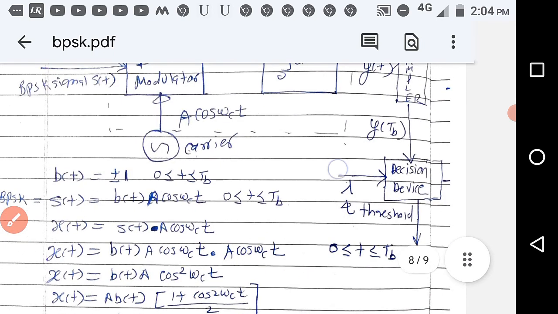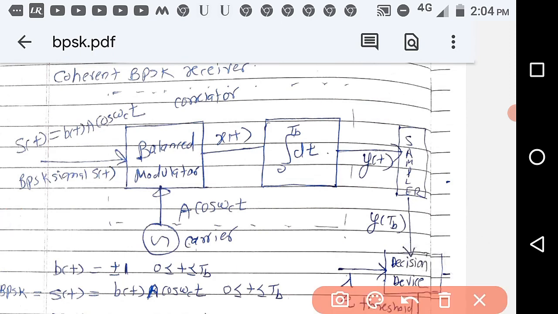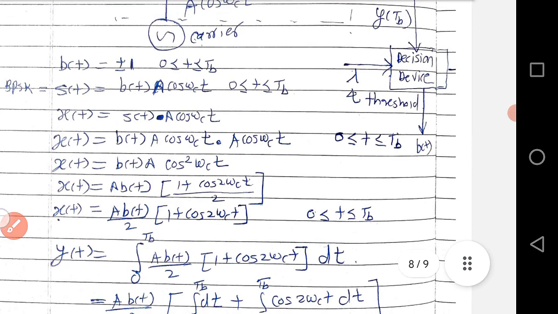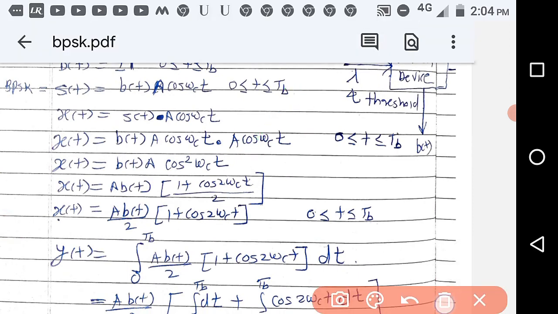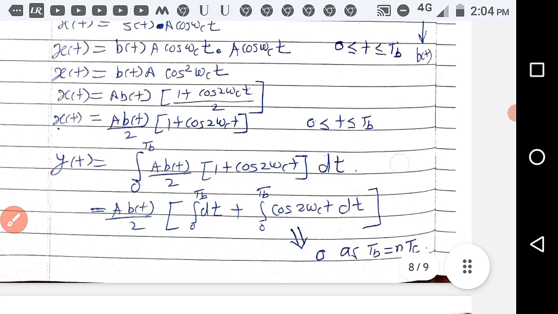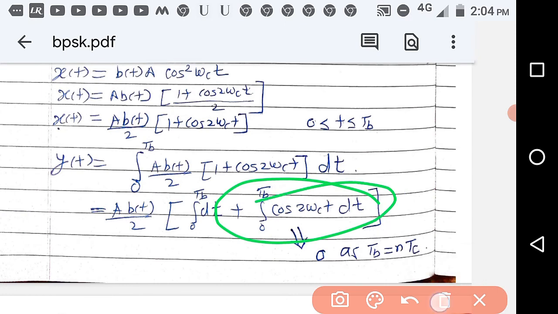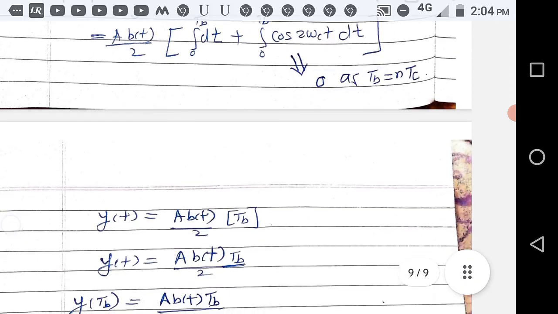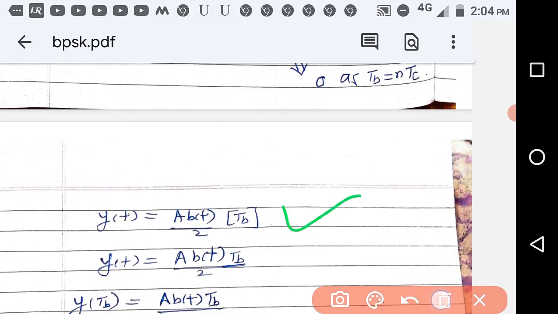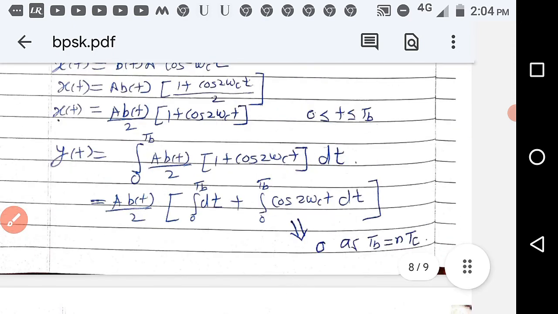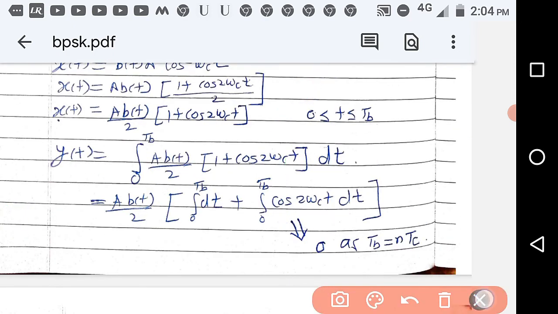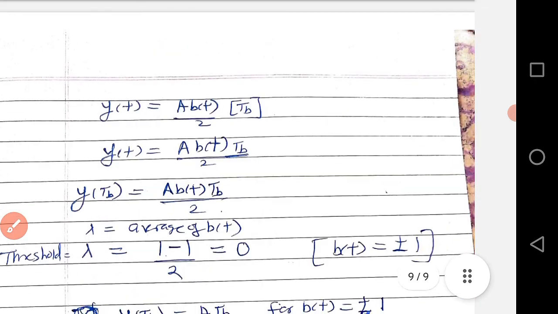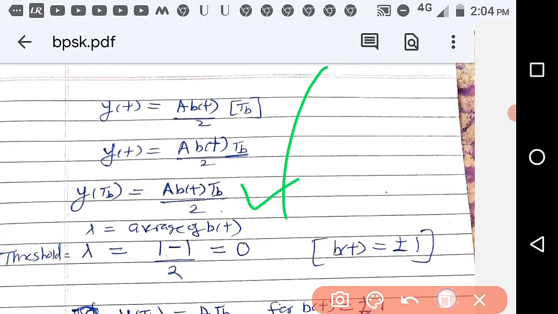Then you are integrating it from 0 to TB. So you integrate A squared B(t) by 2 times (1 plus cos 2 omega c t) dt from 0 to TB. We have already seen that the cosine term becomes 0 because TB equals n Tc, so there is no need to derive it again. So y(t) is equal to A squared B(t) by 2 times TB, since the integral of dt from 0 to TB is TB. Now you sample it at TB, and you will get A squared B(t) TB by 2.